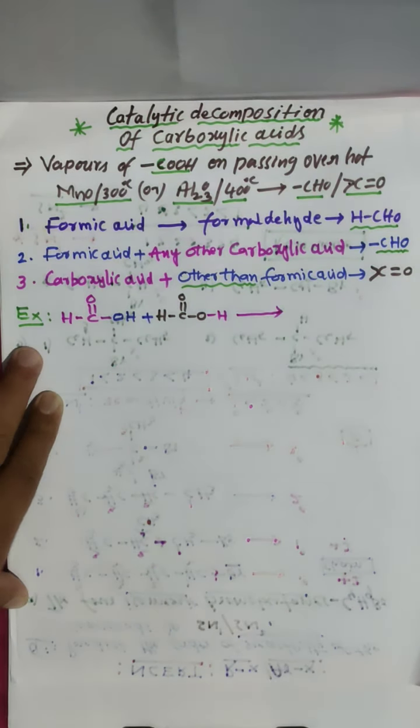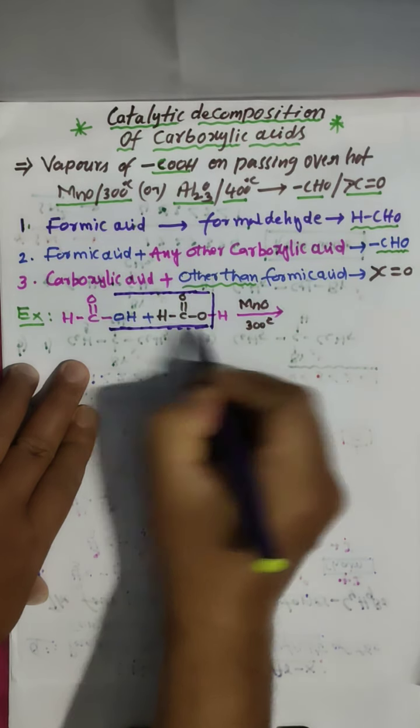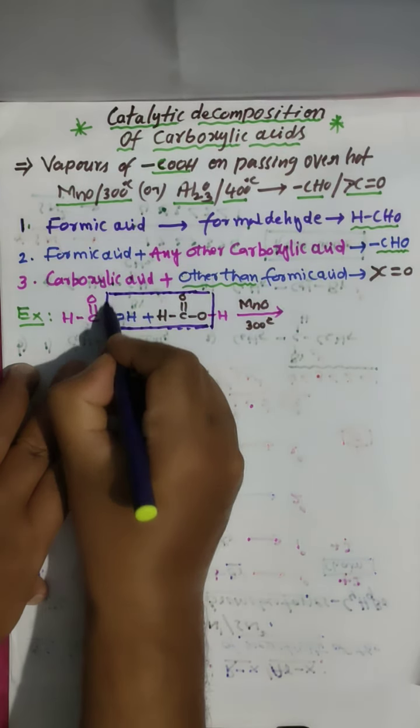What happens? Look here. This CH bond and this OH bond are going to break. I repeat, one side the CH bond, the other side the OH bond is going to break, meaning this part is eliminated.